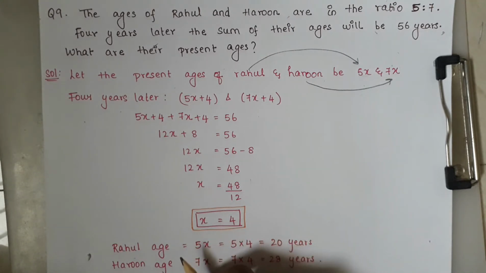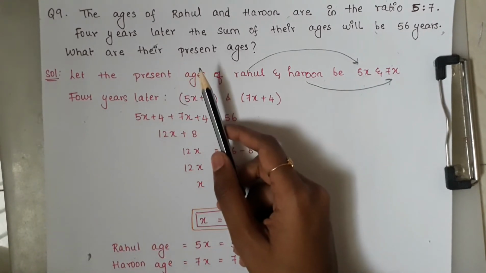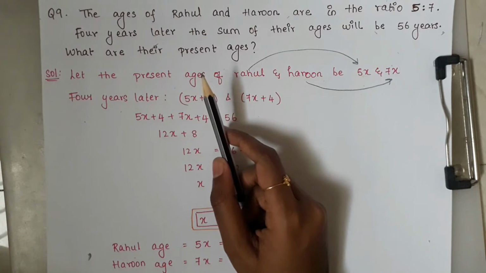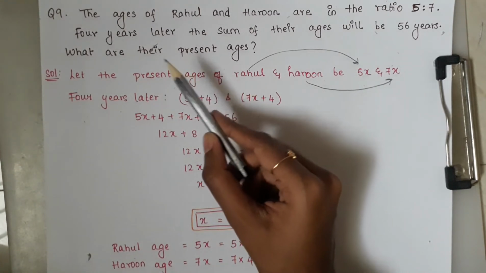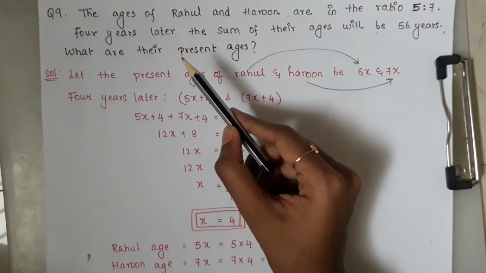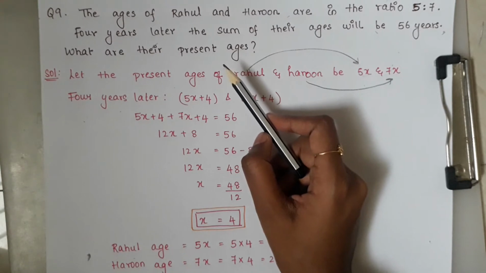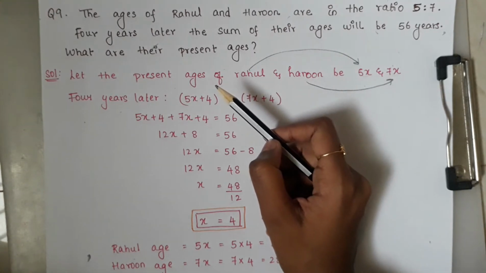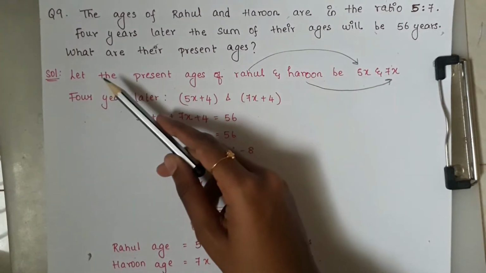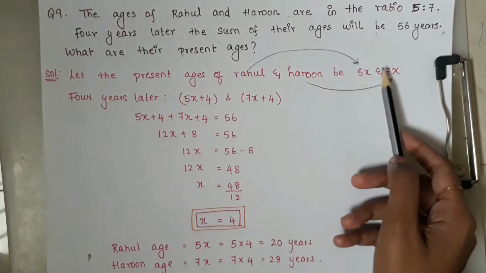So after that they have asked what are their present ages. So there is a lot of difference between their present ages and the ages of Rahul and Arun after 4 years. So there is quite a difference in it. While solving the sum, I will let you know how to do that. So we have taken, let the present ages of Rahul and Arun be 5x and 7x.